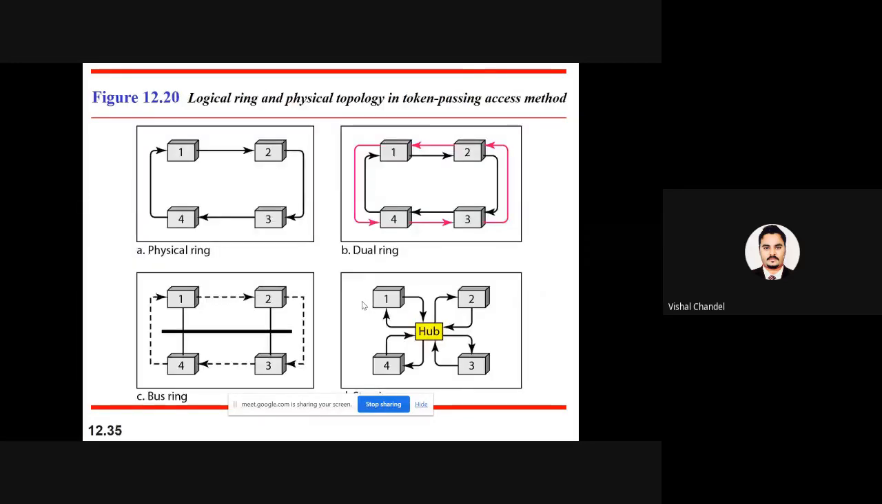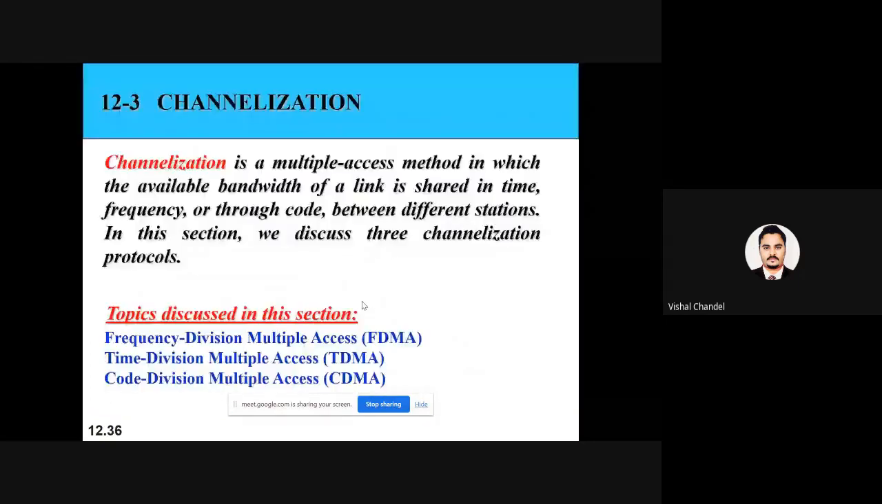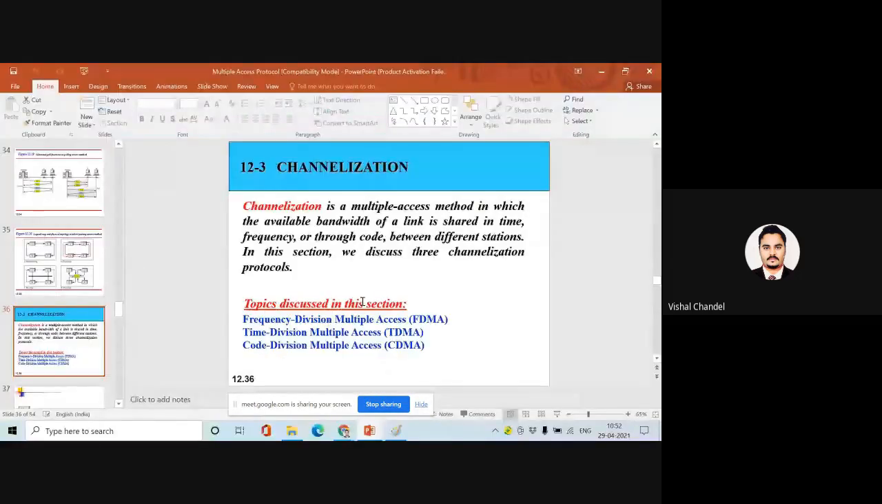In the last, we are going to follow the logical ring and the physical topology by the passing of the token. So we are just giving the token according to how many members are involved in the communication. Those who are comfortable with the token, they are going to access the channel. So this was the method. In the last, we are going to discuss the channelization. So I will explain it tomorrow.